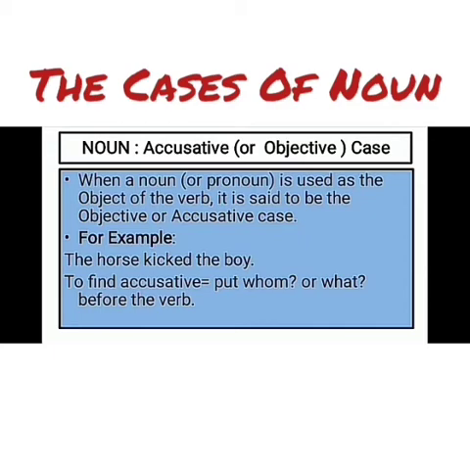In order to find accusative or objective case, put whom or what. Means the horse kicked whom? The horse kicked the boy, you get the answer. Or put what? What the horse kicked, or whom the horse kicked. You should put whom or what before the verb. What is the verb here? That is kicked. What is the noun here? The horse. So, in order to get to know about this, we put whom or what.